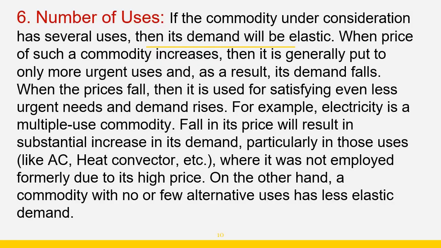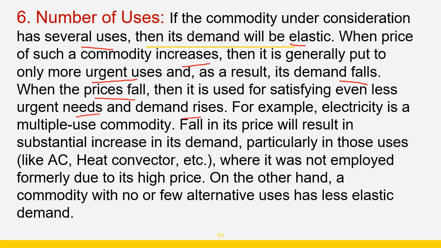Now the next factor is number of uses. If the commodity under consideration has several uses, then its demand will be elastic. When price of such commodity increases, then it is generally put to only more urgent uses, and as a result its demand falls. When prices fall, then it is used for satisfying even less urgent needs and demand rises.